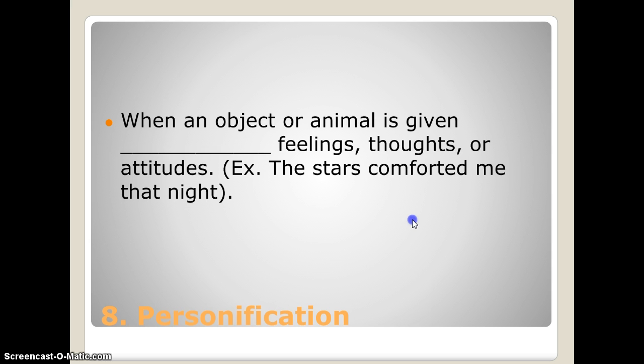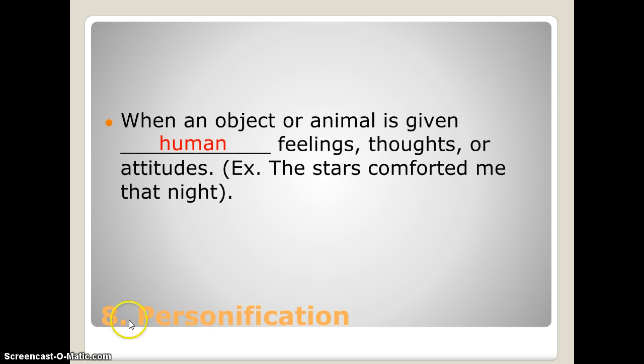When an object or animal is given human feelings, thoughts, or attitudes, we've got personification. So in our example here, the stars are comforting somebody. Of course, the stars are not animate objects, so they can't comfort someone. That's something that a human would do. So because the stars are given that human quality, it's called personification.